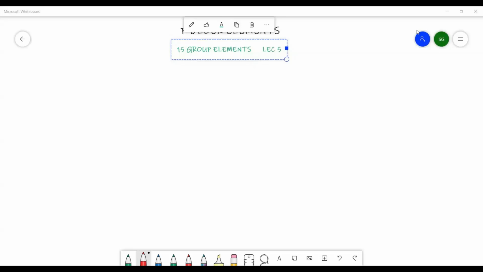And welcome to P block elements. As you know, up to lecture 4, we are doing the 15 group elements and we have completed ammonia and dinitrogen in the last lecture. So today we will discuss the oxides of nitrogen first.